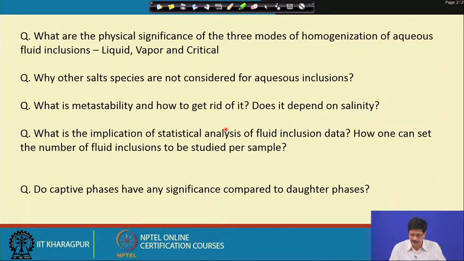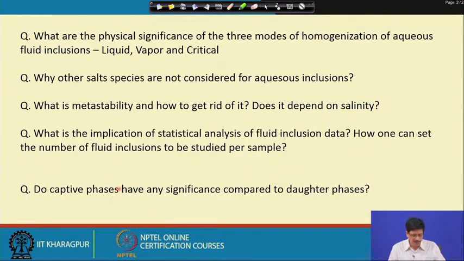Sometimes inclusions occurring in clusters and groups have very close values of salinity and temperature of homogenization, so taking more data would not be a problem. But sometimes their homogenization temperature and salinity are widely different, and then it becomes more time-consuming to take all the data. Still, we should convince ourselves that we have made a random sampling and taken an adequate sample.